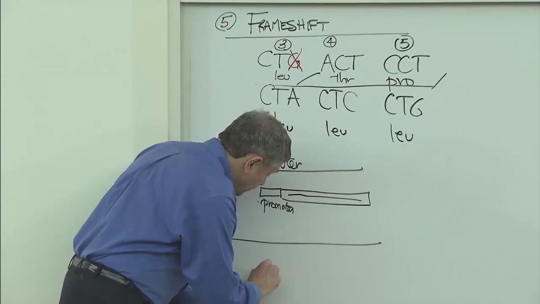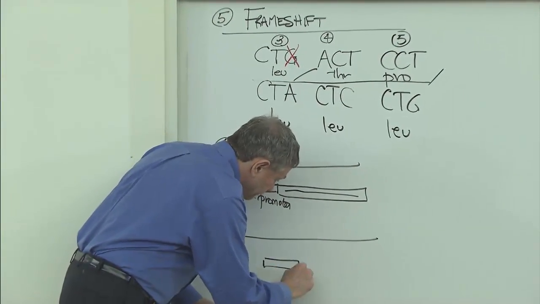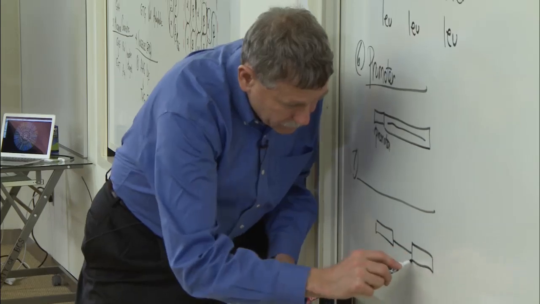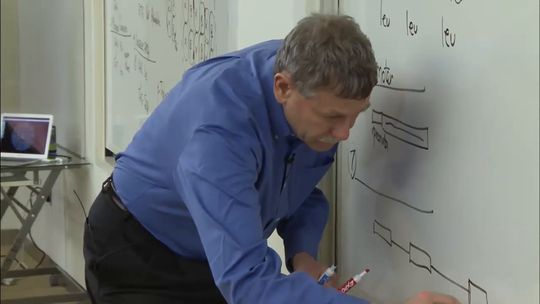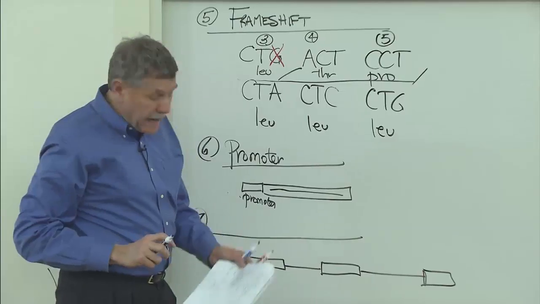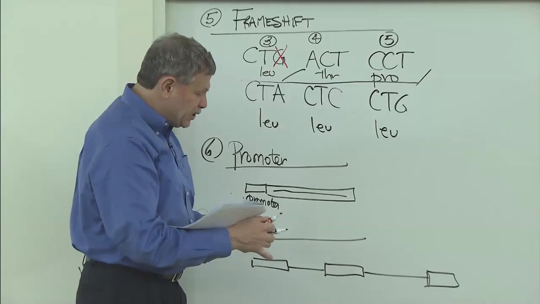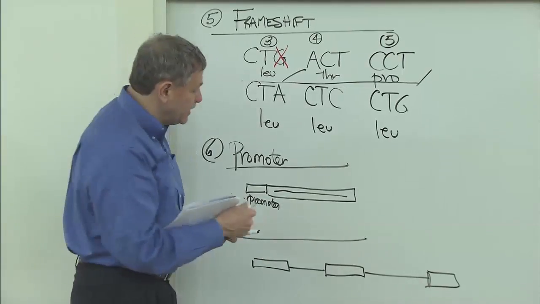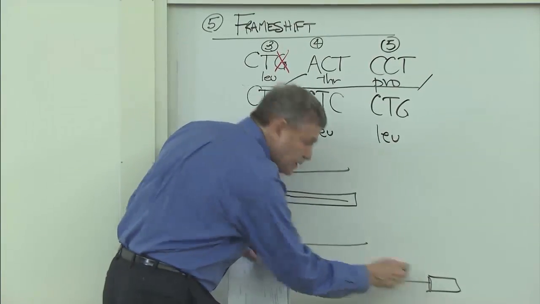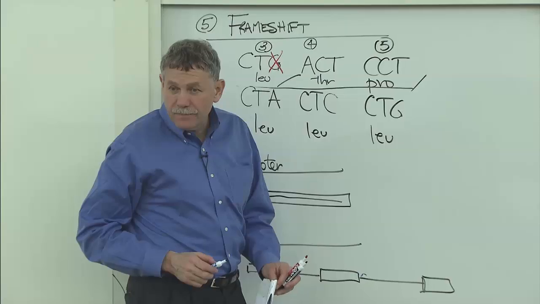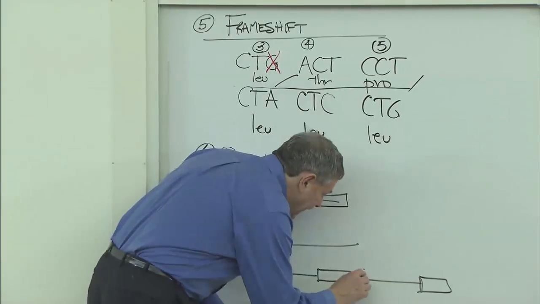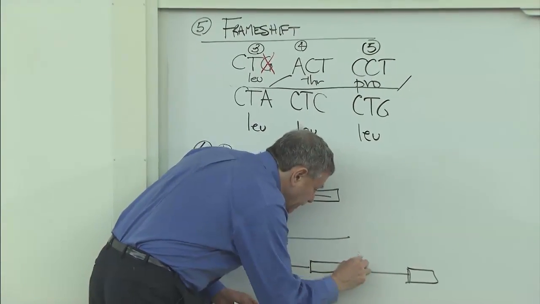My gene has exons and introns. It turns out that splicing depends on the sequences just past and just before the exons. It turns out you must have a GT here.